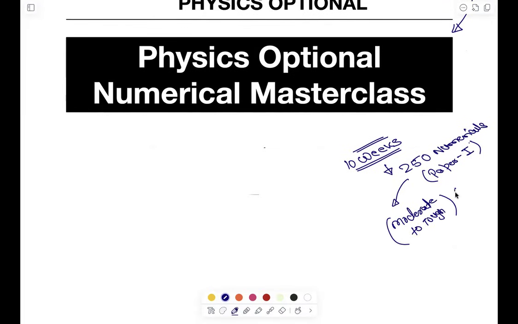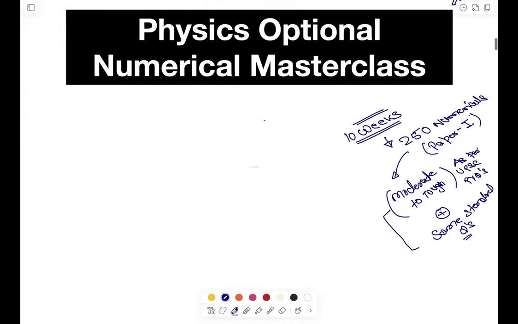and this is as per UPSC paper PYQs, ठीक है, plus some standard questions that I think are moderate to tough as per the UPSC. ठीक है, and these questions are also chosen from your sheet, right? So your launch sheet. For those who have enrolled in the launch batch or advanced batch or the foundation batch, all these questions are taken from your launch sheet.